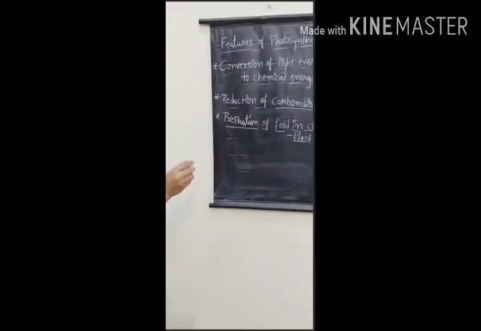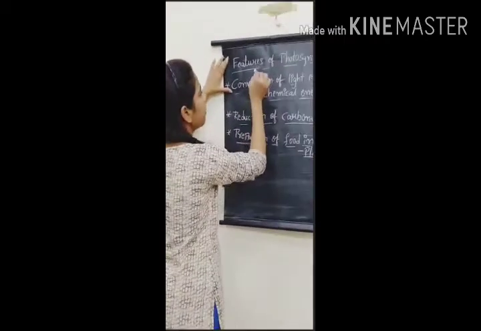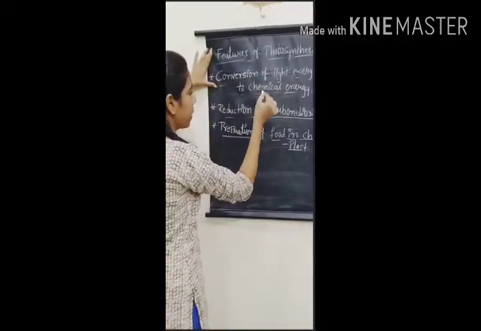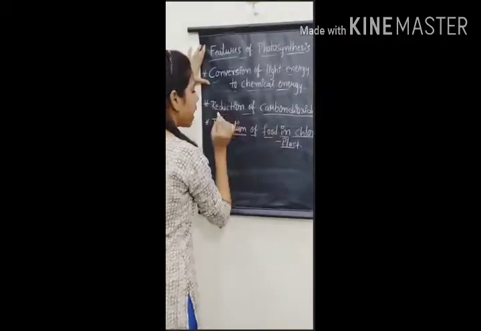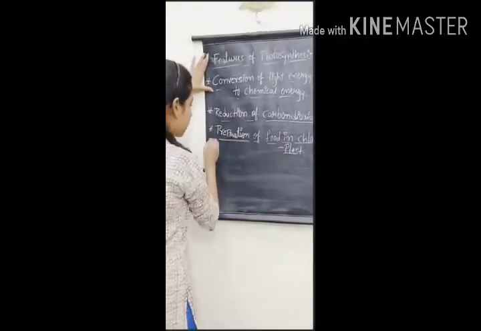How do plants prepare their food through photosynthesis? Here there is conversion of light energy to chemical energy, the reduction of carbon dioxide, and the preparation of food in the chloroplast. These are the features.